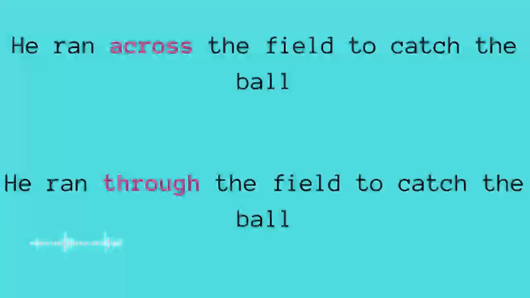But with the second one, he ran through the field. That means he must have been running all over the field, maybe going right, left, going through the trees, maybe like jumping from one area to the other, things like that. In this case, we need to use through. Let's have a look at another example.